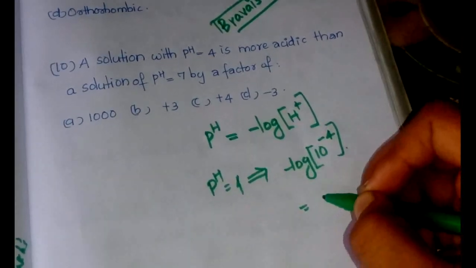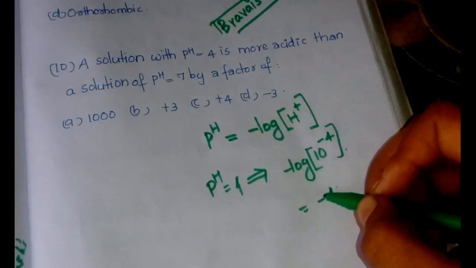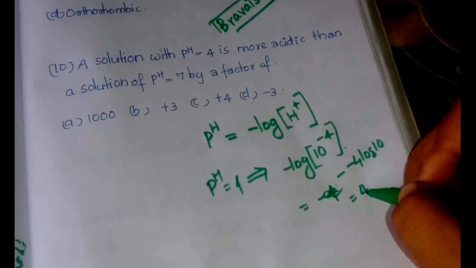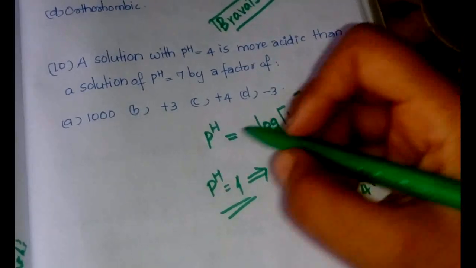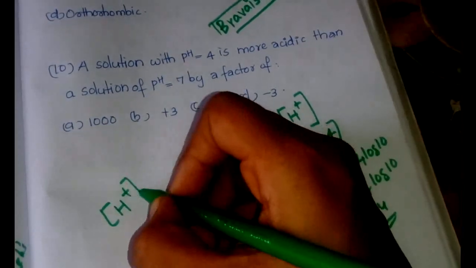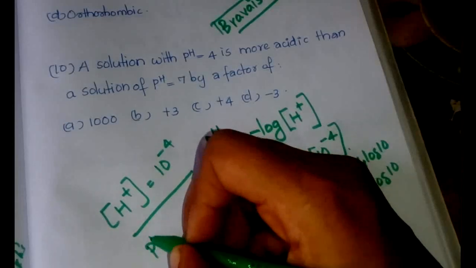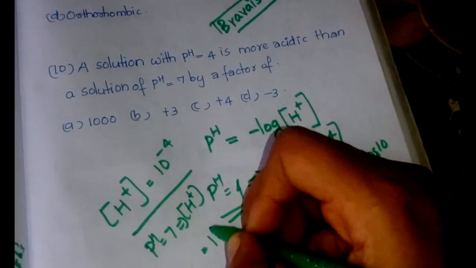That can be written as minus of minus 4 log 10, which is equal to 4. So pH equal to 4 means the concentration of H plus would be 10 raised to minus 4. Similarly, if pH equal to 7, then concentration of H plus is equal to 10 raised to minus 7.